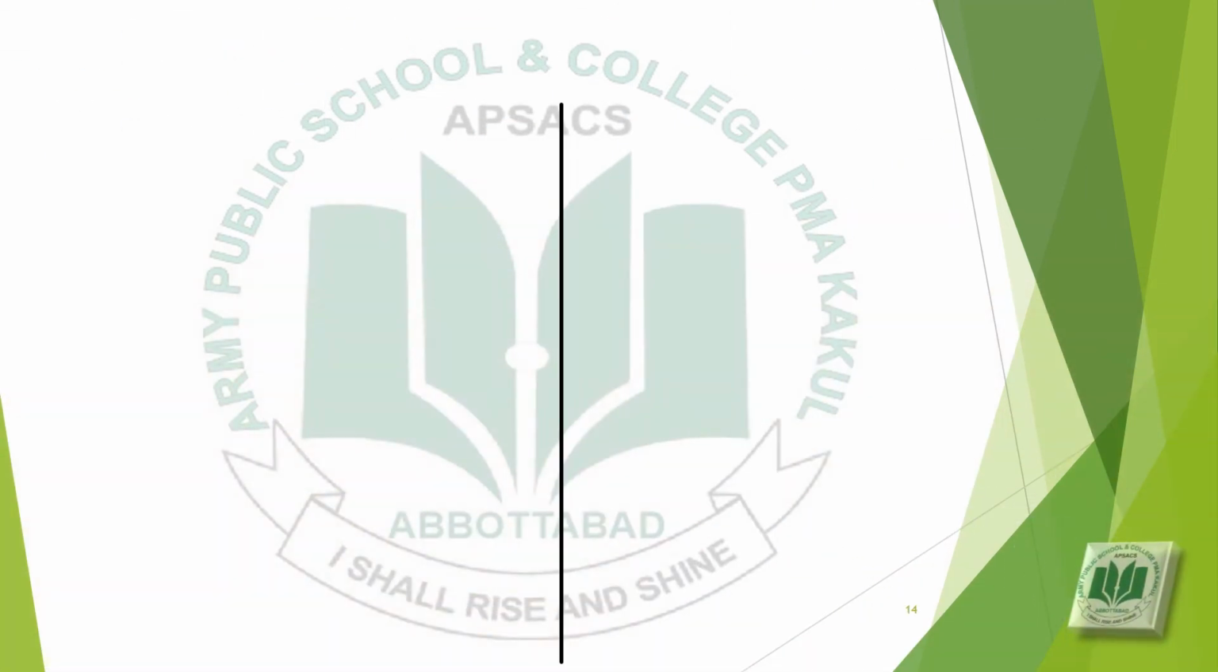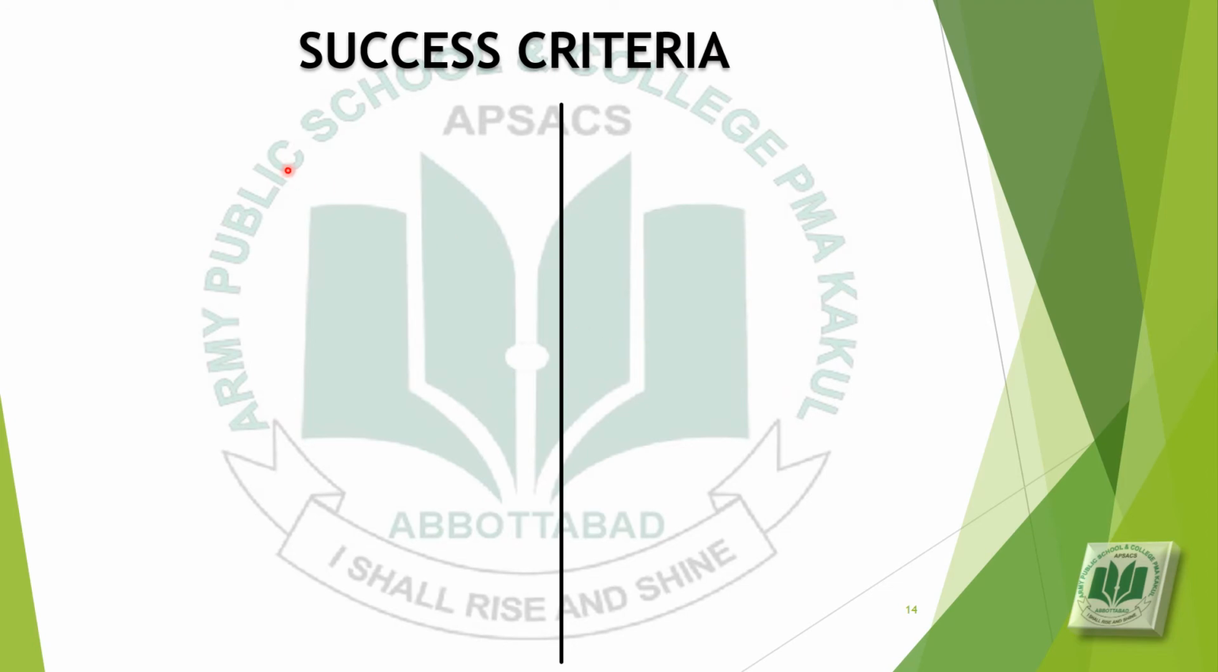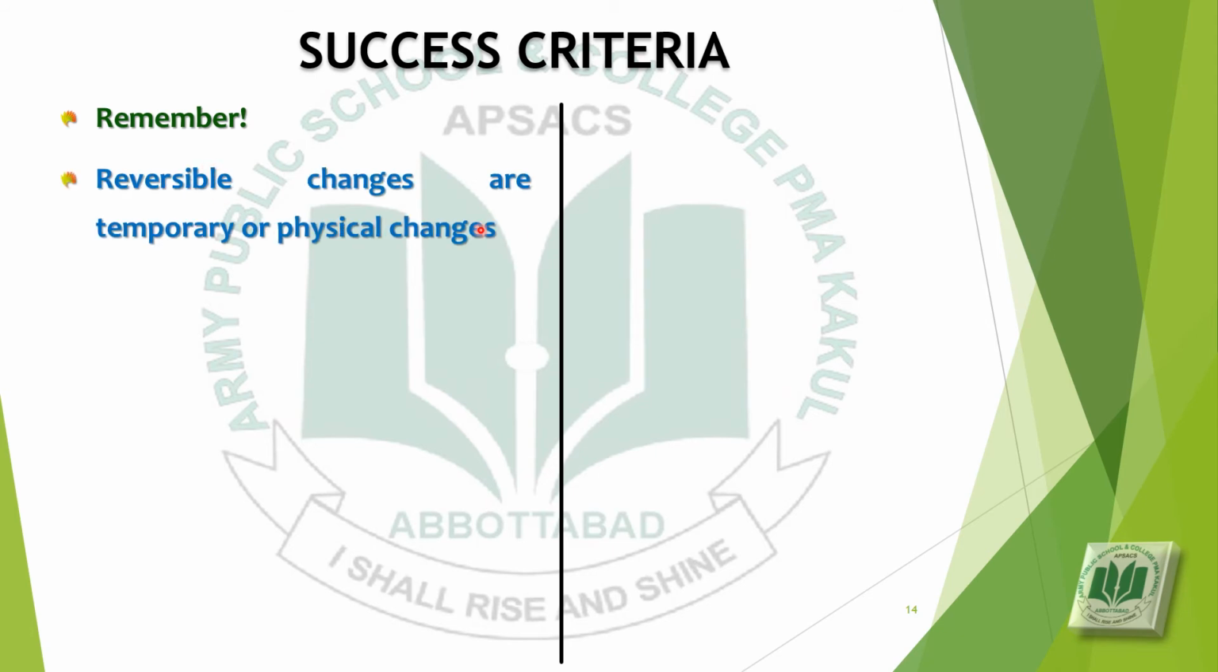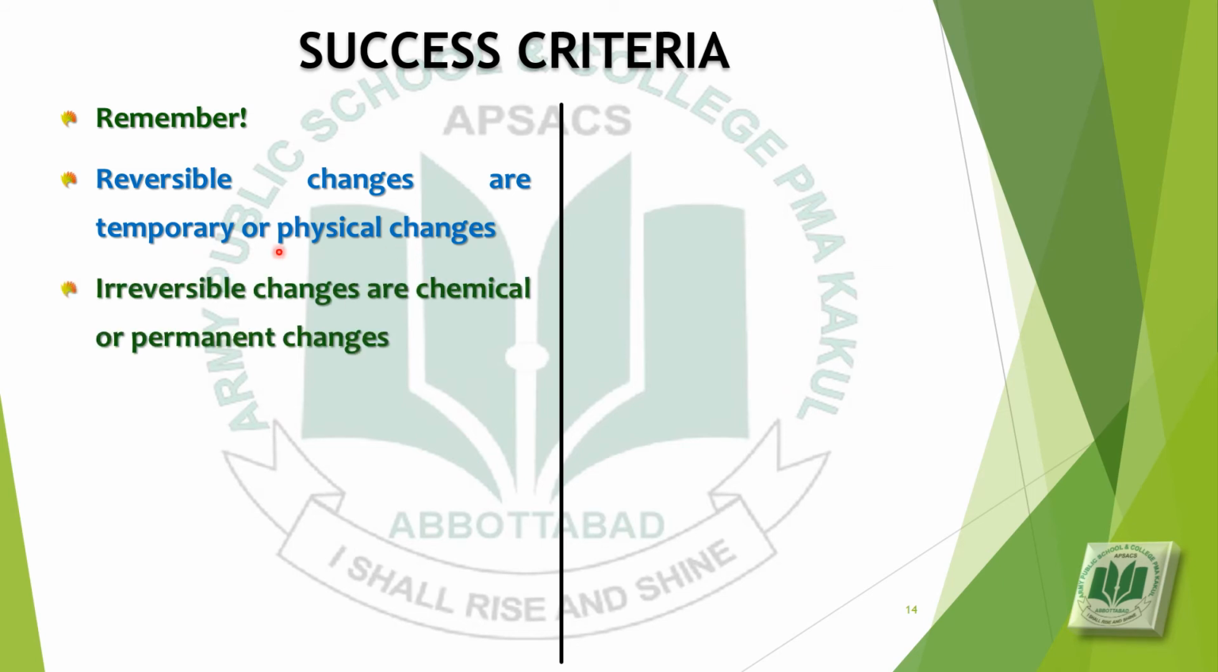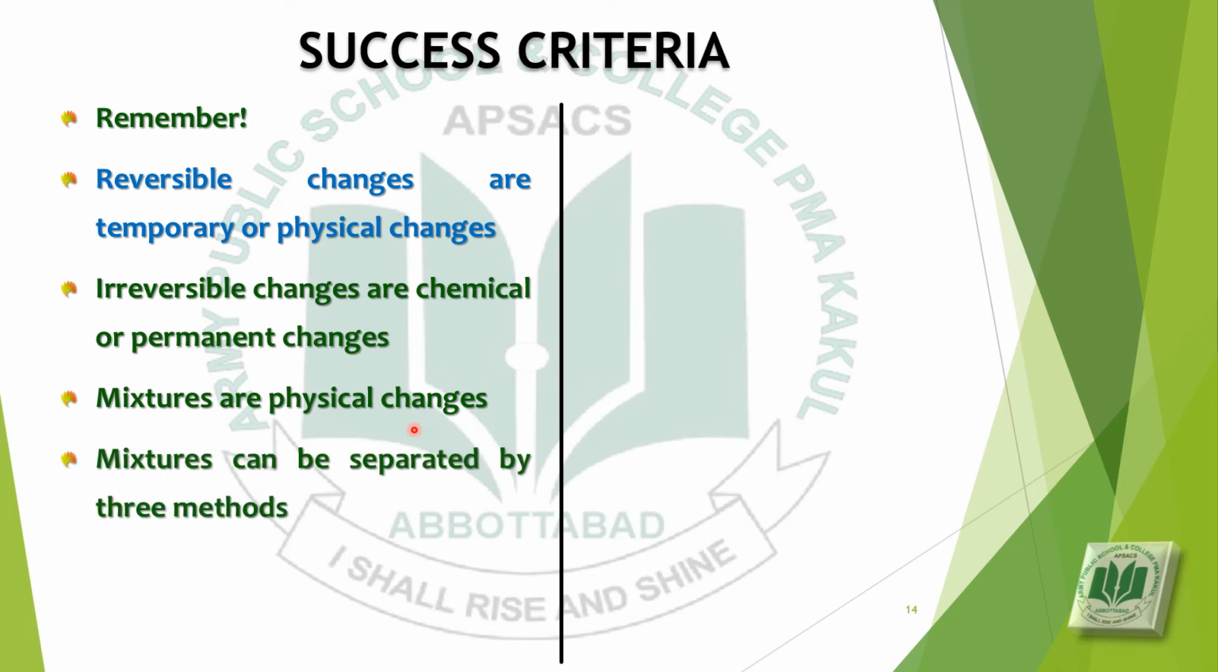Today's success criteria. Remember, reversible changes are temporary changes or physical changes, and irreversible changes are chemical changes or permanent changes. Mixtures are physical changes. Mixtures can be separated by three methods. Number 1 by hand, number 2 by sieve, and number 3 by magnet.